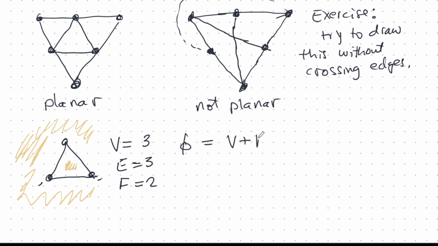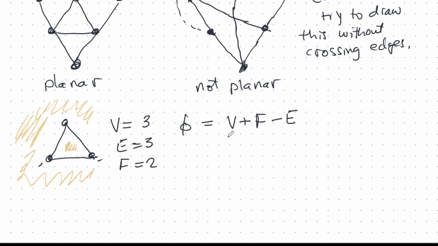So we can form this combination, Euler's characteristic: vertices plus faces minus edges. And let's try to work this out. So vertices here is 3, faces is 2, minus edges is minus 3, and we have 2. That's very interesting. That's 2.